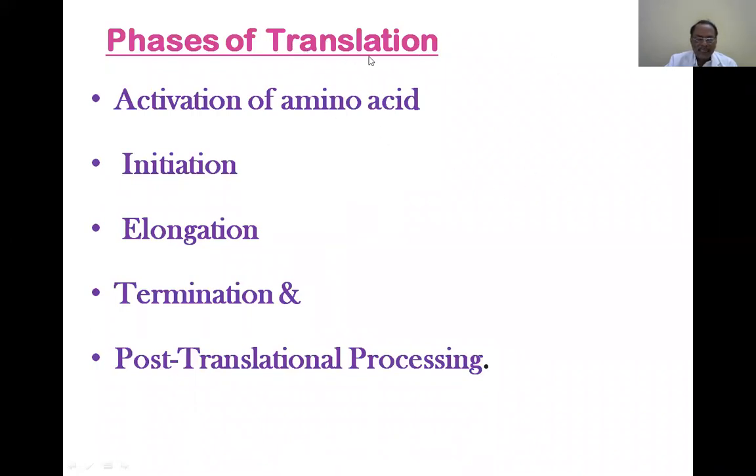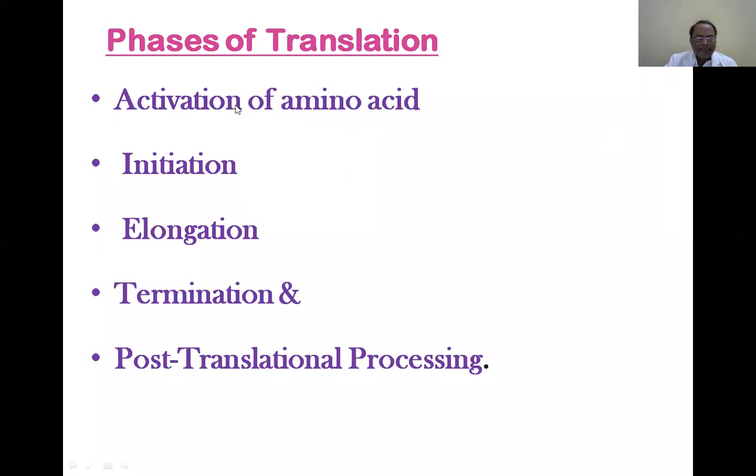The home of the translation is the ribosome. So to the ribosomes, somebody needs to bring all 20 amino acids. That means first and foremost, the amino acids should be present in enough quantity in the cytoplasm. That means we must have protein food from where amino acids can be supplied into the cell. The first step is activation of amino acid.